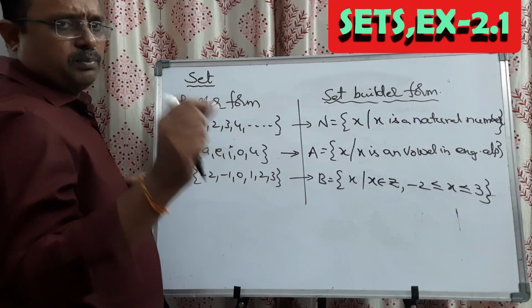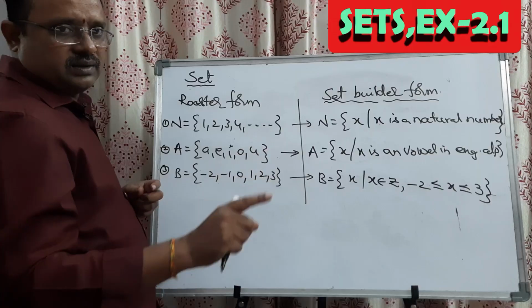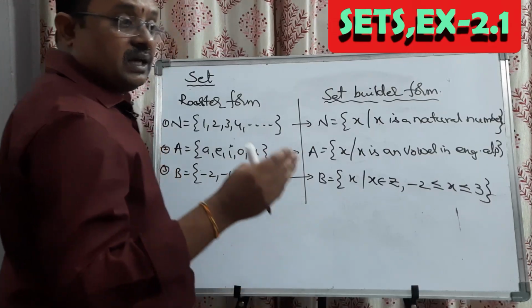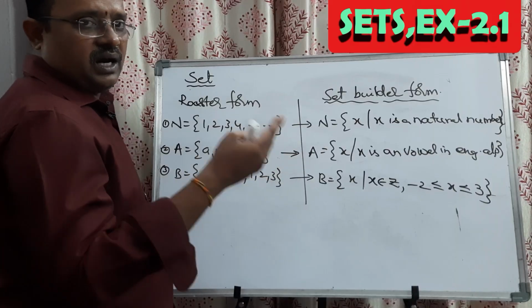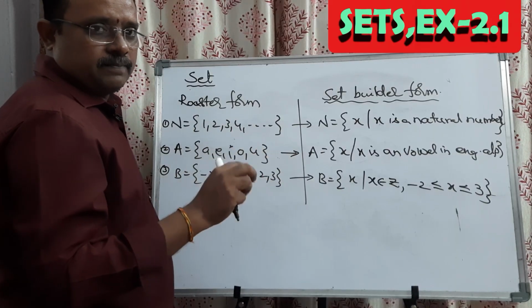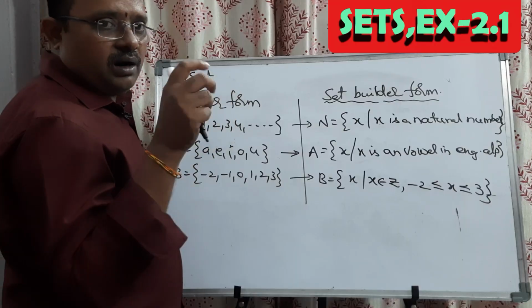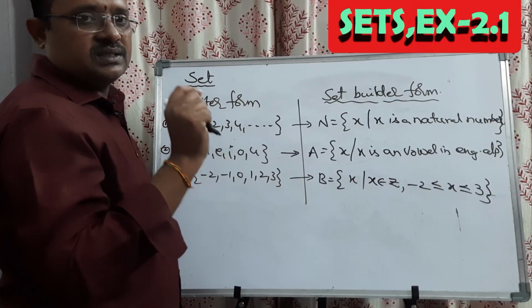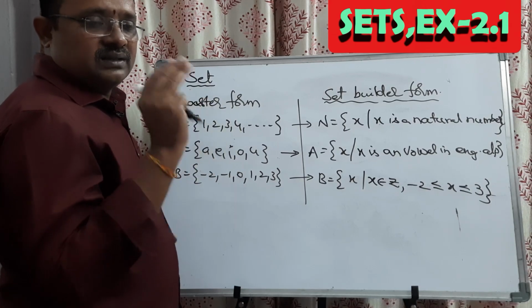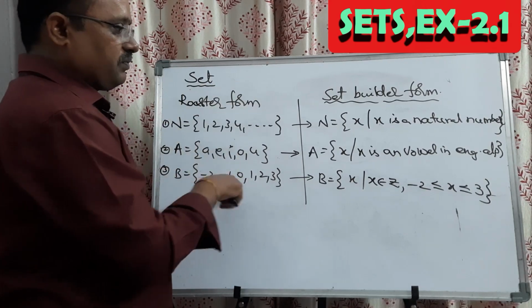Very, very important for bits for 1 mark also. And especially in the long answer questions, either for 6 marks or short answer questions for 4 marks, they will ask you the operations of sets: union of sets, intersection of sets, subtraction of sets, but they will not give you the sets directly in roster form.